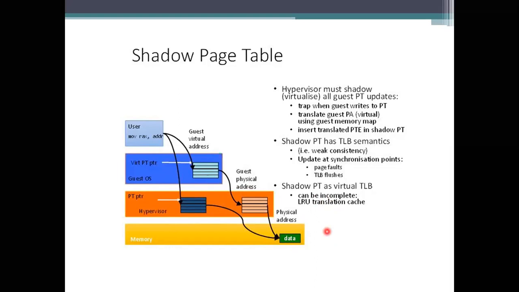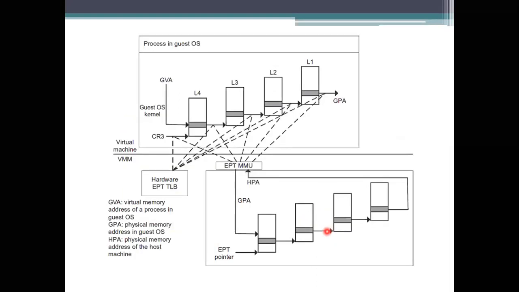The translation cache you are using here is the least recently used translation cache for processing the data. Here we have another example, the Intel x86 one, where we provide the EPT technique for processing. Why are we using this? L1 and L2 are represented as the levels here. There are several page tables we are providing here.